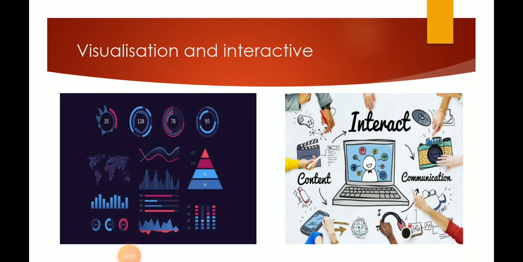Then you must learn the new frameworks and implement new technologies in your ideas so that it will be a good project. And your project must have good visualization and be interactive. So these are the steps or suggestions you must go through while selecting your project.